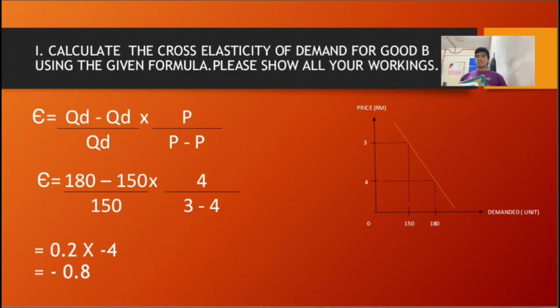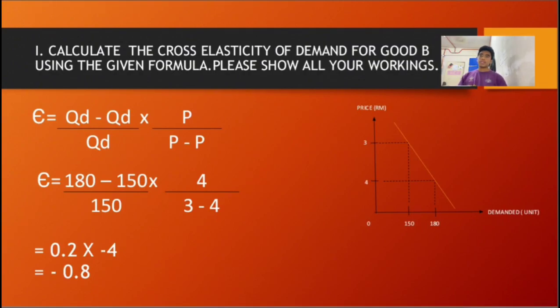So the formula to calculate the cross elasticity of demand is percentage change in quantity demand of good X over percentage change in price of good Y. So, starting from QD1 minus QD0 over QD0 multiply P0 over P1 minus P0.